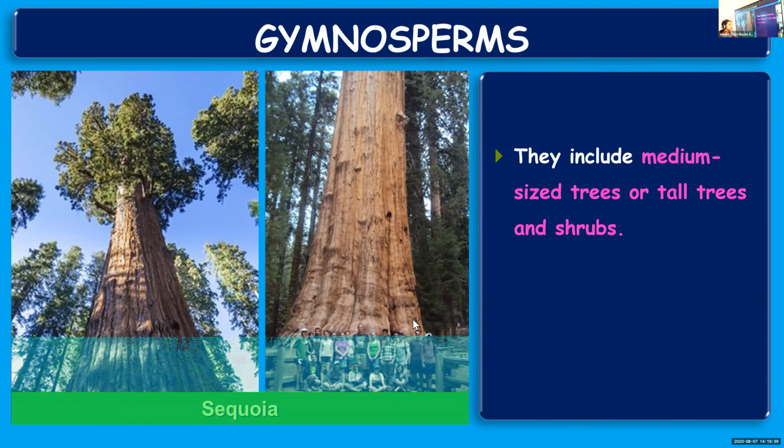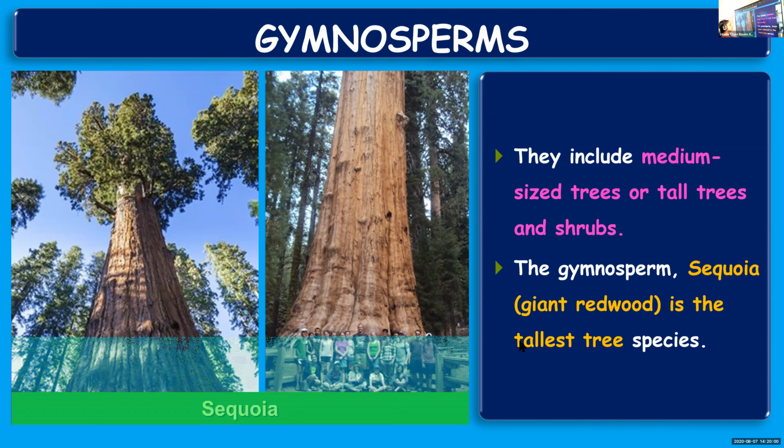Then second point, you can find plants of different sizes under gymnosperms. They can be medium size, they can be very tall, or there can even be shrubs under this category. Shrubs means medium-sized plants. At the same time, you can find medium-sized trees also, or even tall trees. You have heard about the sequoia tree. Sequoia tree is the tallest tree, and that comes under gymnosperms.